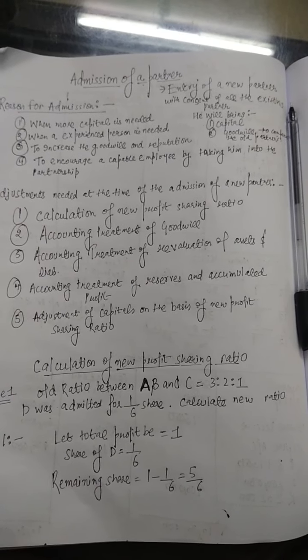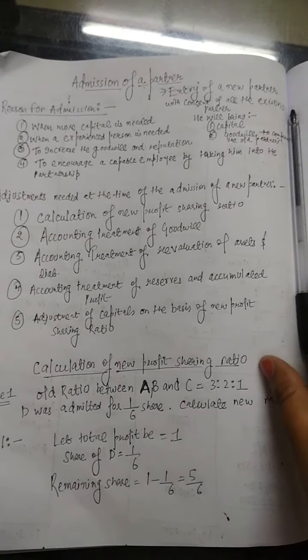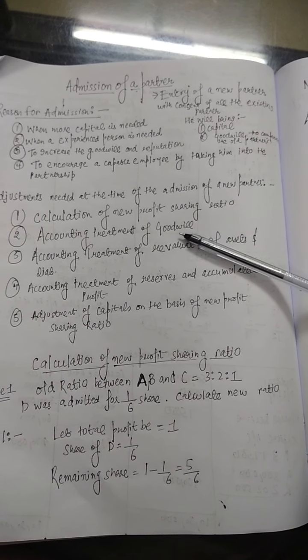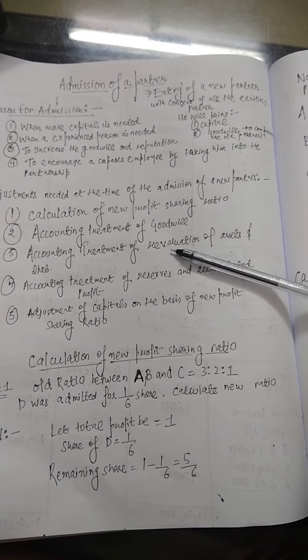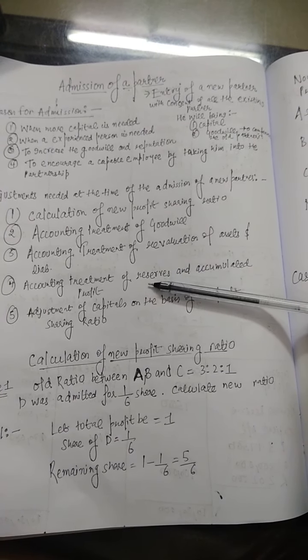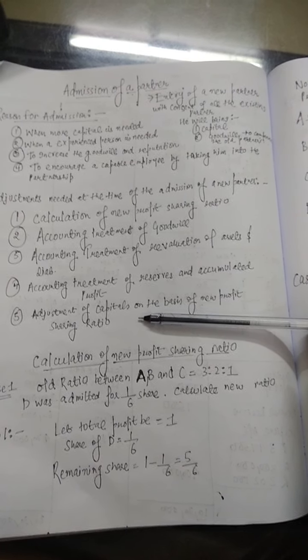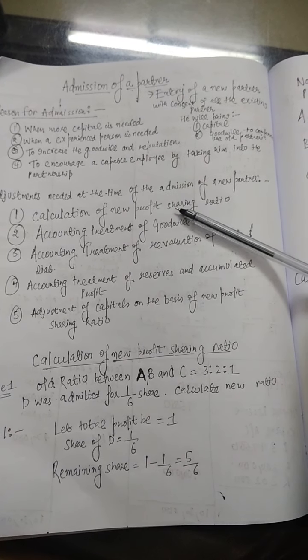Now, after admission of a partner, there are some adjustments which a firm has to make. So what are these adjustments? First, calculation of the new profit sharing ratio. Second, accounting treatment of goodwill. Third, accounting treatment of revaluation of assets and liabilities. Fourth, accounting treatment of reserves and accumulated profit. Fifth, adjustment of capital on the basis of the new profit sharing ratio. These I will explain one by one.